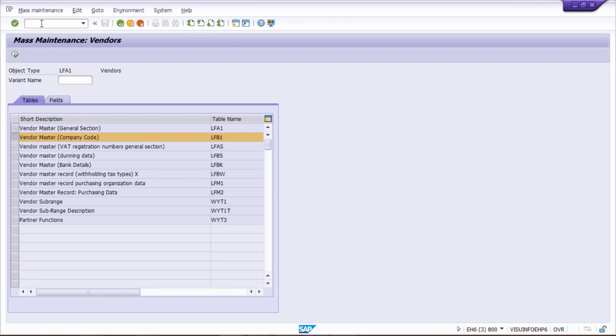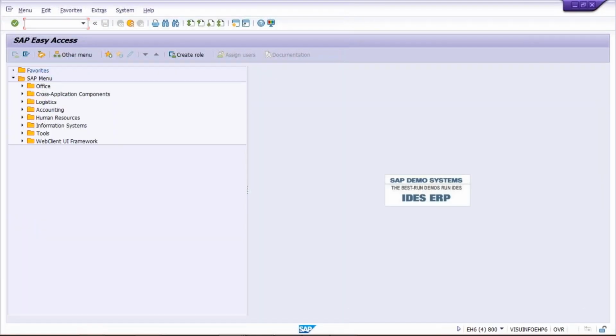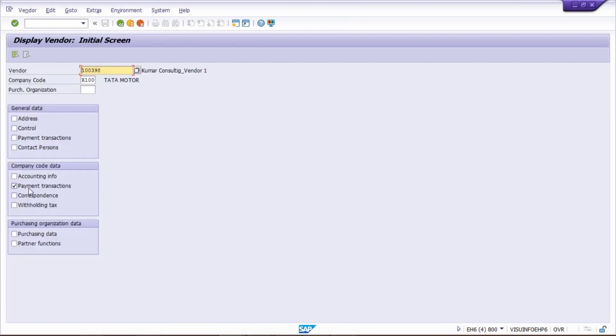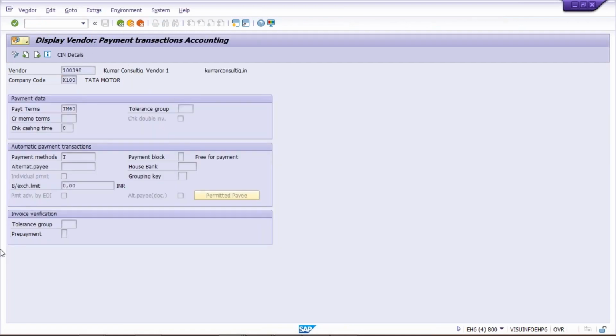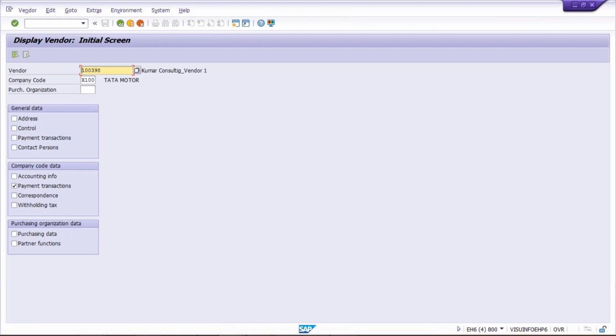Now even terms of payment will appear in purchase organization data also, but again that is quite a separate explanation, guys. If I go into that, it will take lots of time. So now I'll just show you once again. Look at here, under payment transactions, the terms of payment is coming, and this payment transaction is there under which data? It is coming under company code data.